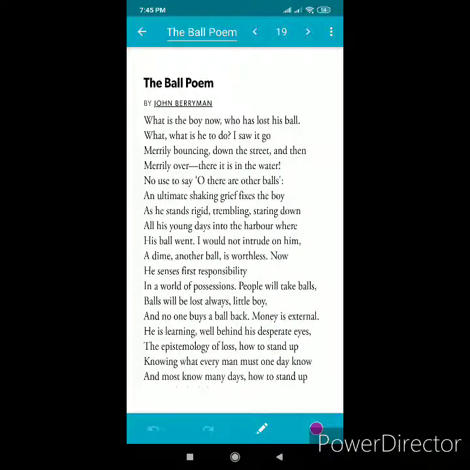Next poetic device is anaphora. Anaphora is a literary device in which the writer repeats the same beginning of the clause or a sentence, chiefly with the purpose of emphasizing the repeated element, but also to bring rhythm in the writing. Look at the first two lines, what.